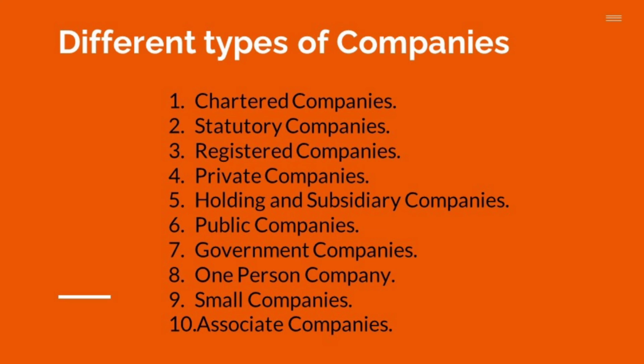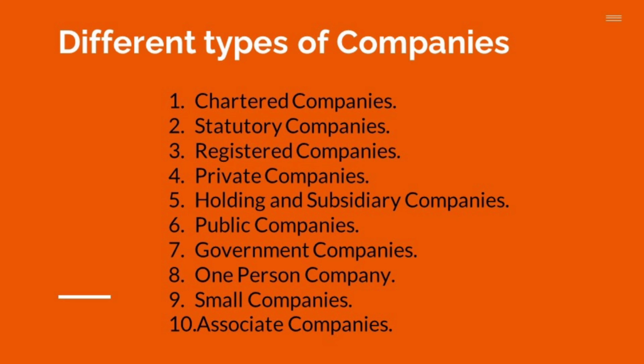Let us recapitulate different types of companies. Chartered companies, example East India Company, Standard Chartered Bank. Statutory companies, Life Insurance Corporation of India. Registered companies, registered under the Register of Companies. Private company, contains four restrictive clauses. Holding and subsidiary company, controls the composition of directors as well as majority of shares.